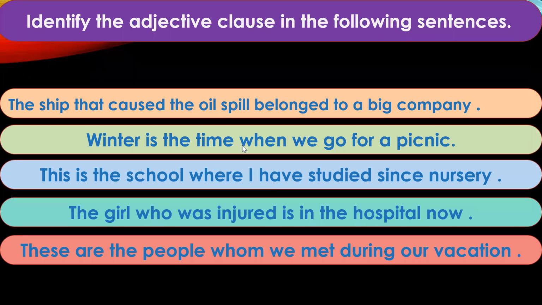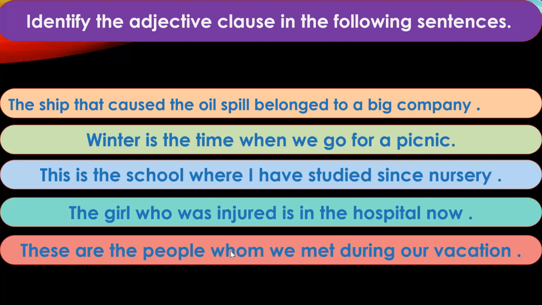Anjali Yadav. Where I have studied since nursery. Very good. So school is the antecedent which is being described by the adjective clause where I have studied since nursery. The girl who was injured is in the hospital now. Geshna. Who was injured? Very good. So the girl is in the hospital now is the main clause. Who was injured is the adjective or subordinate clause in this sentence. It is describing the antecedent, the girl.